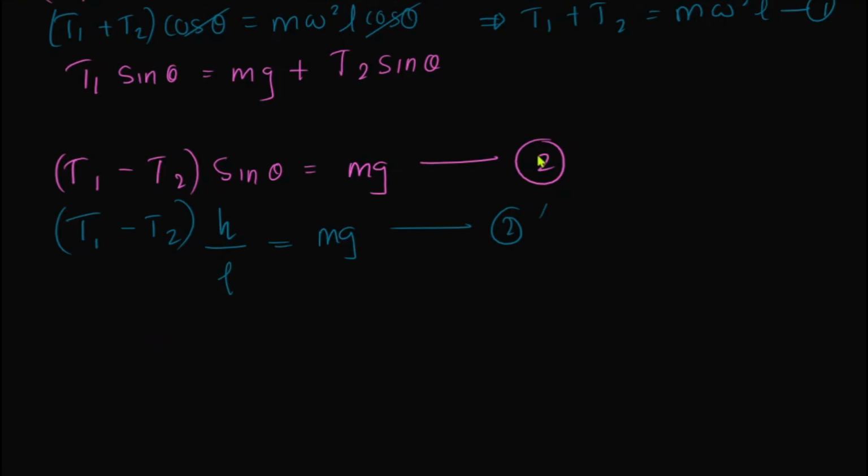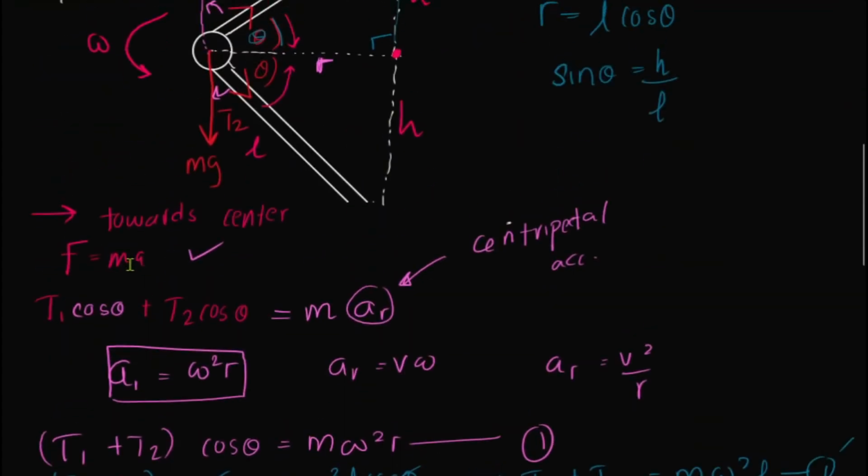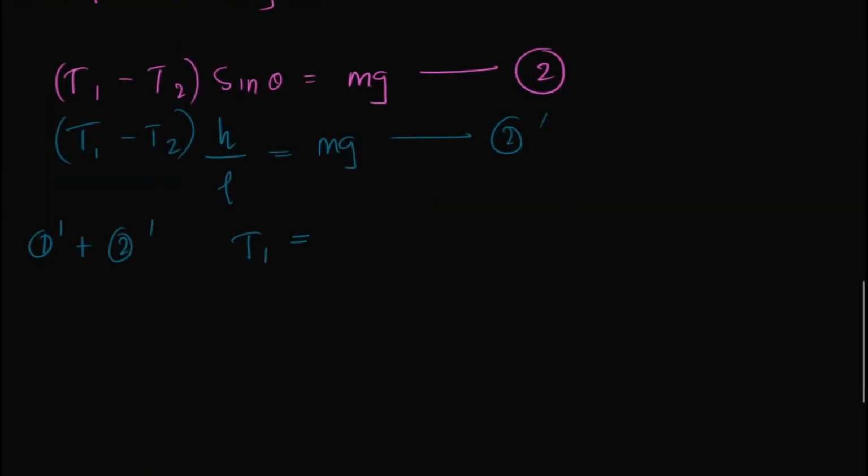Now I have two equations, 1 dash and 2 dash, and two unknowns, T1 and T2, so I can find whatever I need. When I add 1 dash and 2 dash, T2 cancels out and I get the answer for T1. I'm not going to simplify that, guys, you can do a basic simplification on your own: T1 is m L over 2 times omega squared plus g over h.